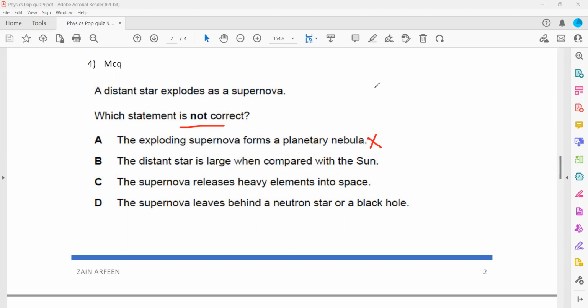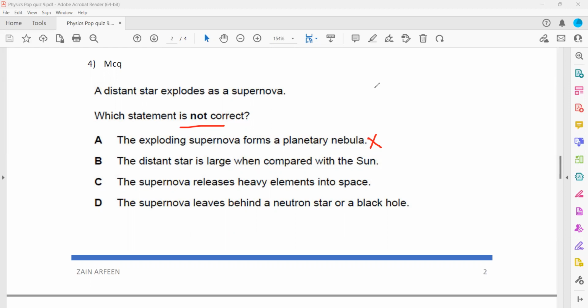When we talk about the life cycle of massive stars, first we have a protostar, then a main sequence star, then a supergiant, and then a supernova. But for a low-mass or Sun-like star, first it is a protostar, then a main sequence star, then a red giant, and then a planetary nebula.